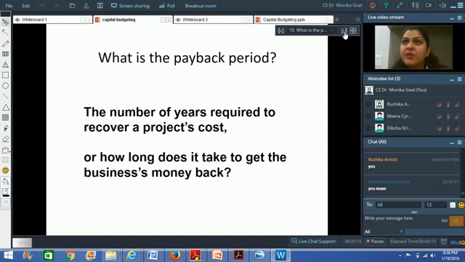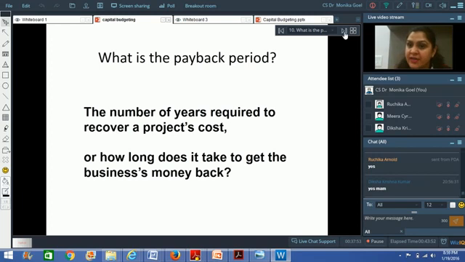See, in a capital budgeting technique, what are we trying to explore? We are trying to find out whether a particular investment will give me the adequate return or not, or whether it is advisable to go for a particular investment or not. In every decision, there would be some cash outflow involved at the beginning, isn't it? Because once I make the investment, then only I would be getting the returns, right? So there would be some project cost involved in each capital budgeting decision, and this project cost has to be incurred at this particular point of time.